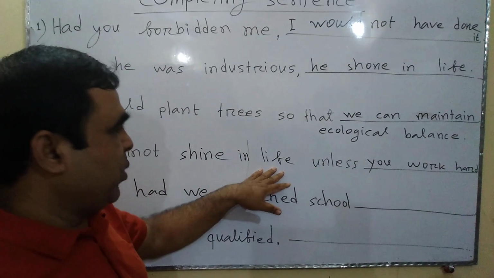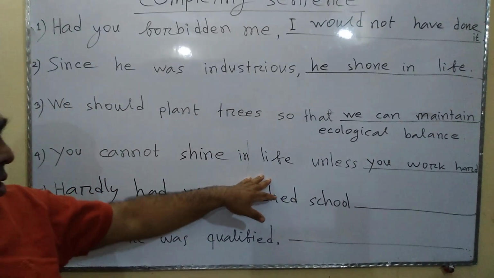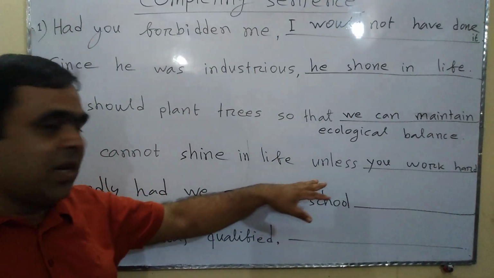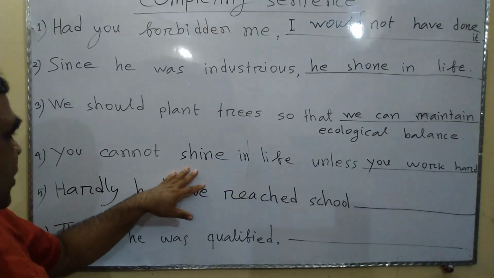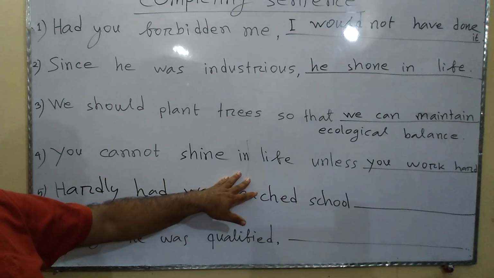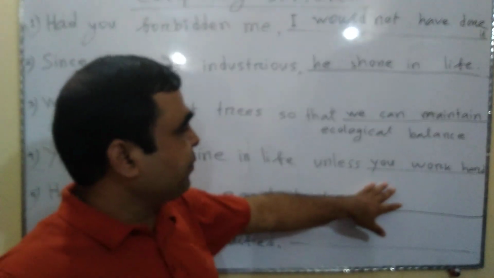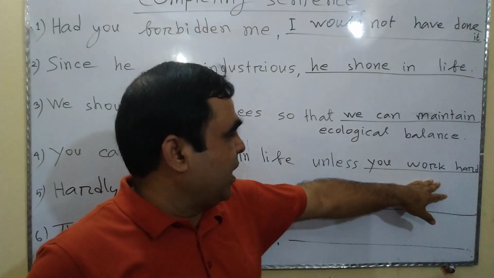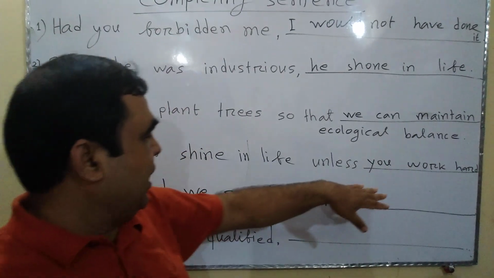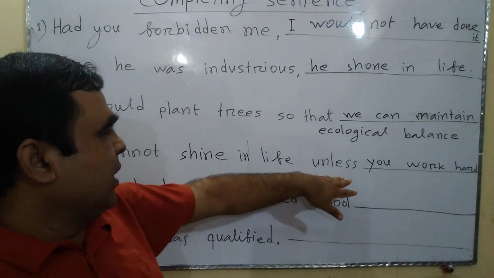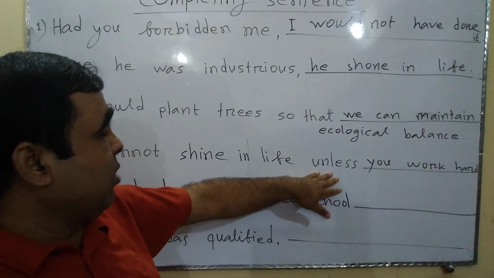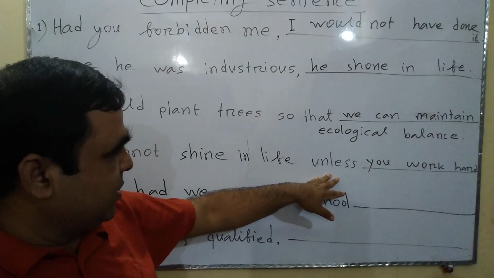Now, this is an example of a complex sentence. The conjunction here is unless. If you are asked to turn this sentence into a simple one, you have to add ing to the verb work, and you have to write without instead of unless.